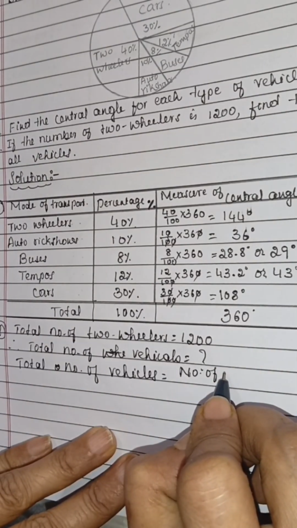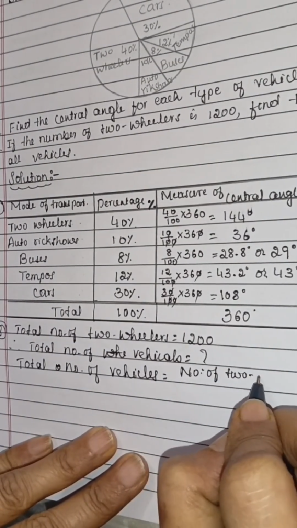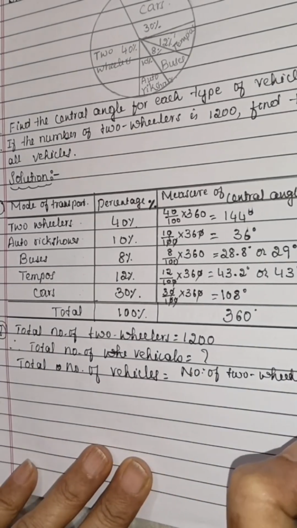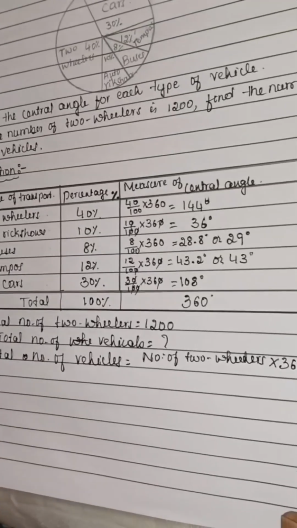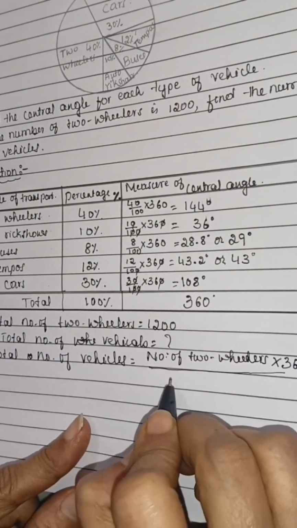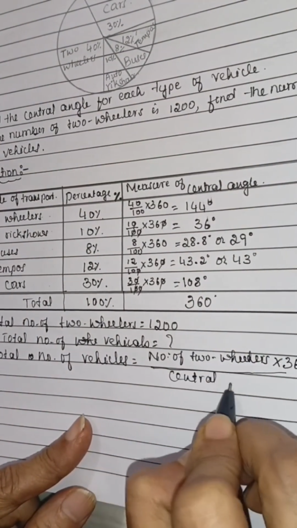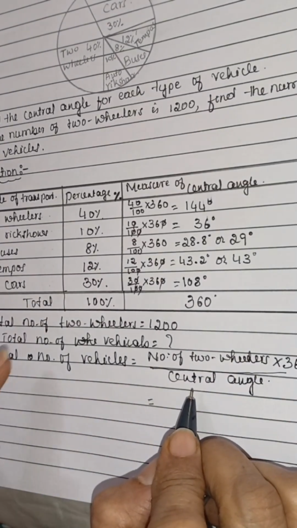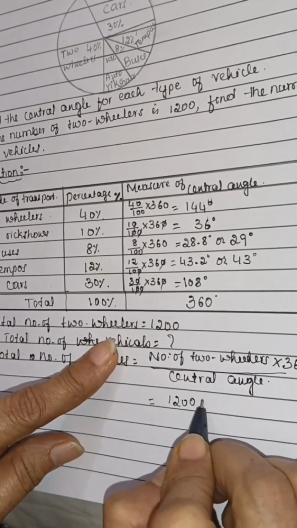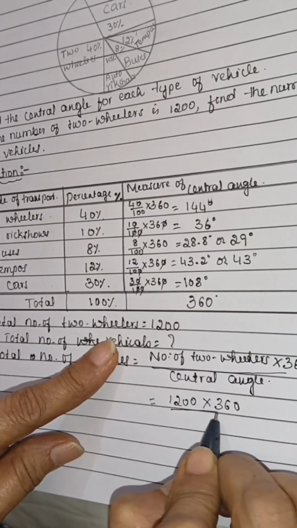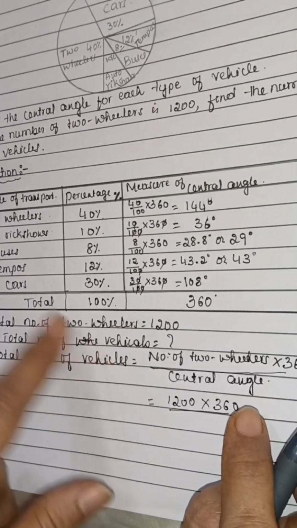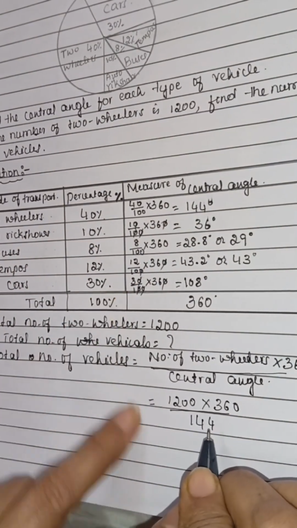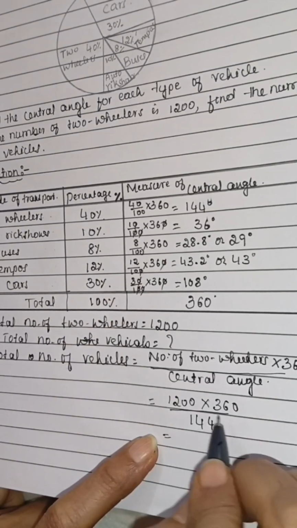So 1200 multiplied by 360 divided by the central angle. The central angle of two-wheelers is 144 degrees.